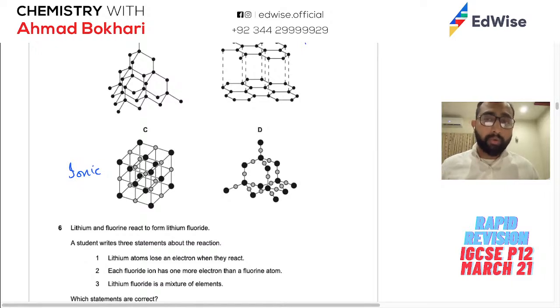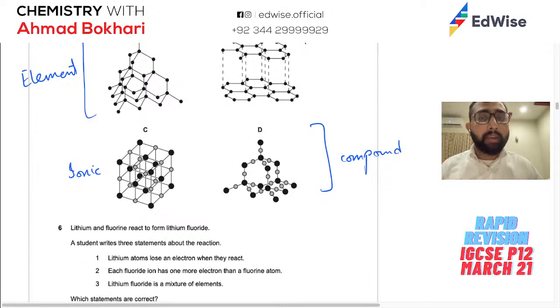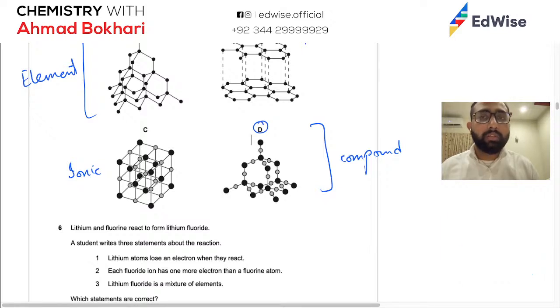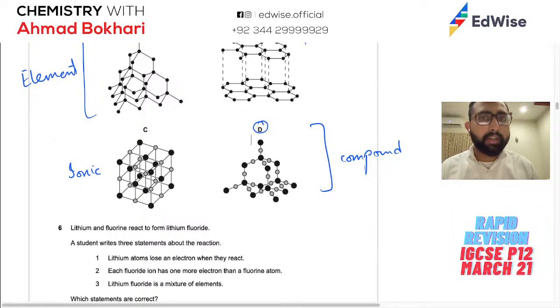How do I know it's a compound? Because the dots are of different colors. You'll notice that in A and B the dots are the same color, which means they are an element. So these two are elements and these two are compounds. Okay, now which of them has a structure like diamond? D. So D is my answer. I do not need to know exactly where it came from or how. The only thing I need to know is silicon 4 oxide is a compound with the same structure as diamond. That's a fact. I need to remember it.